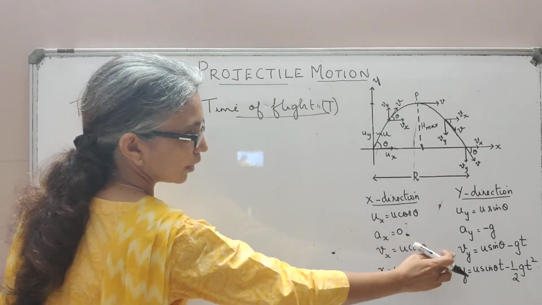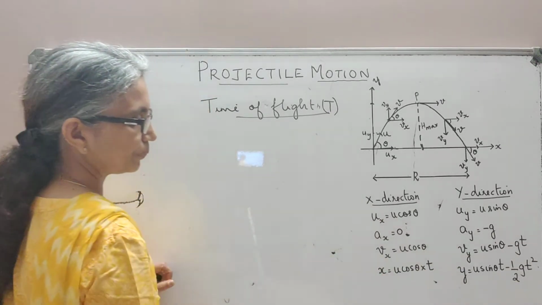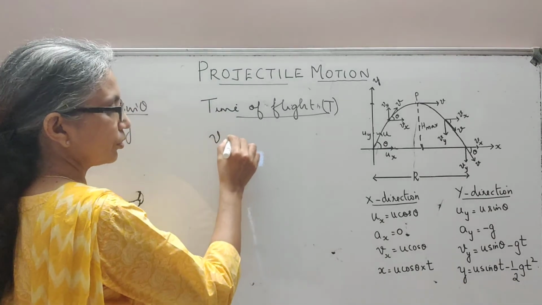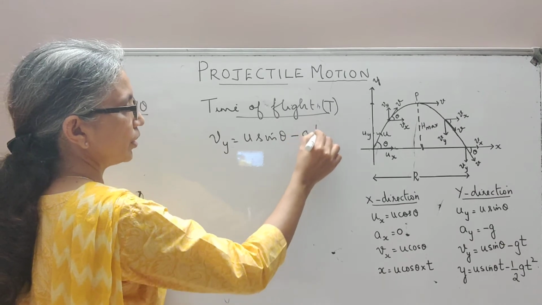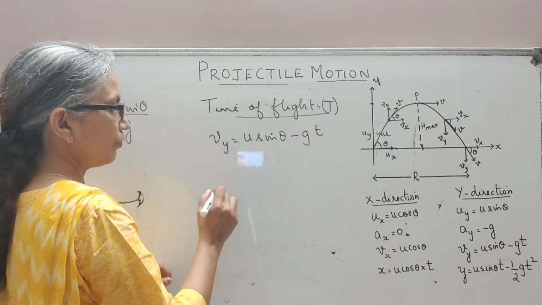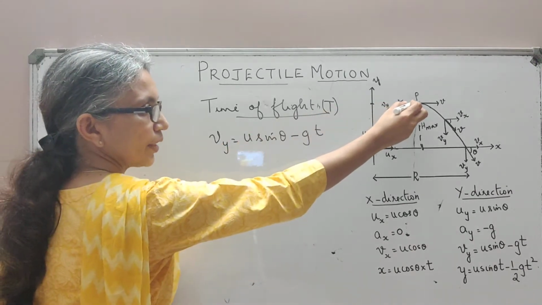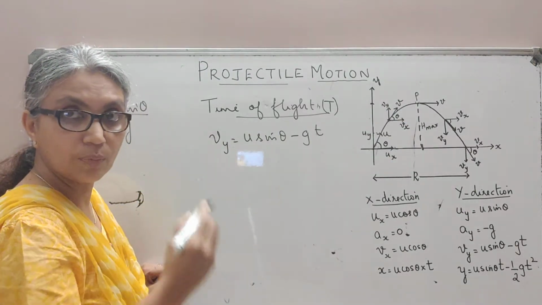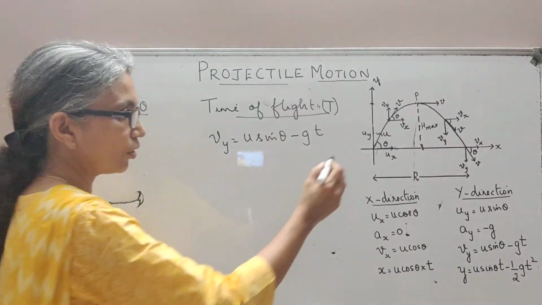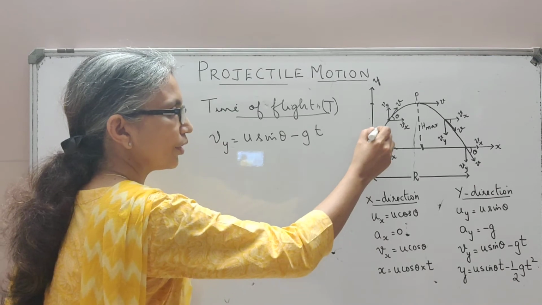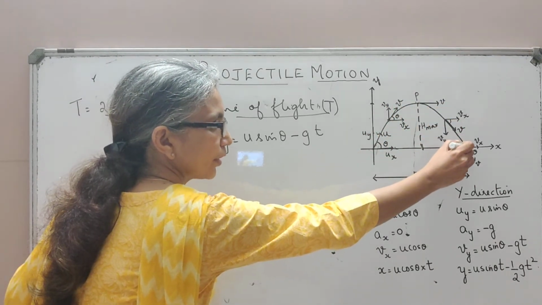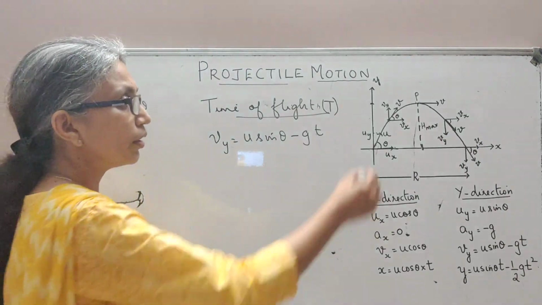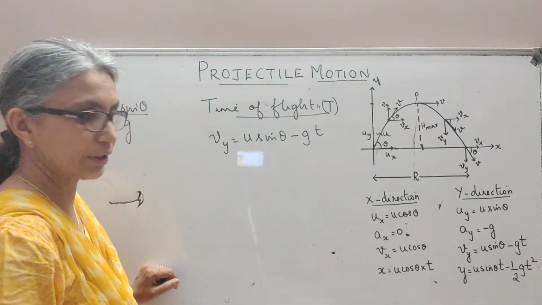So we may use the formula. I'm going to use this formula, okay? Vy equals u sin theta minus g t. I told you when it reaches its maximum height here, the y component will reduce to 0 because your uy goes on reducing, when it reaches here becomes 0 and then increases back to uy when it reaches here because of acceleration due to gravity.